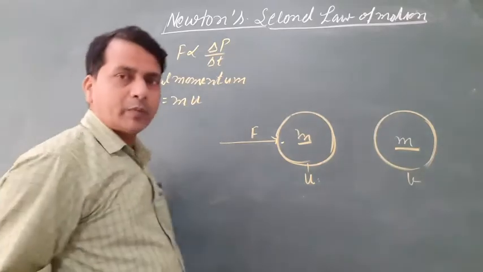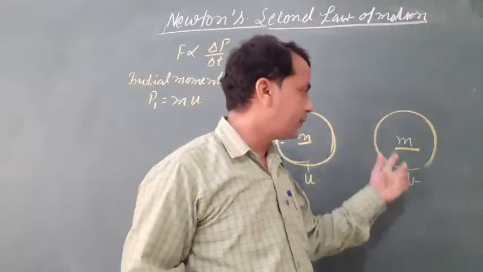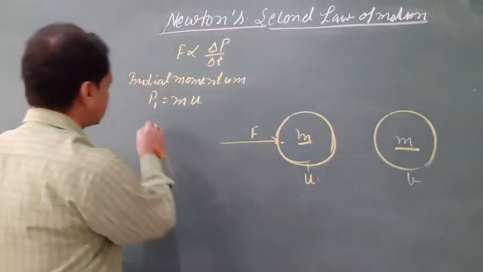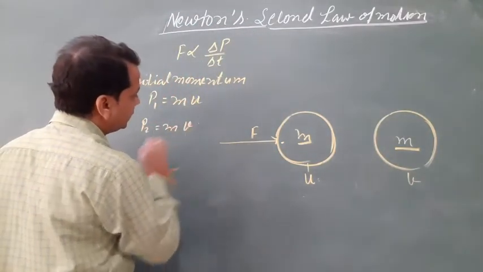The final momentum of this body, P2, equals mass into final velocity, that is m into v.